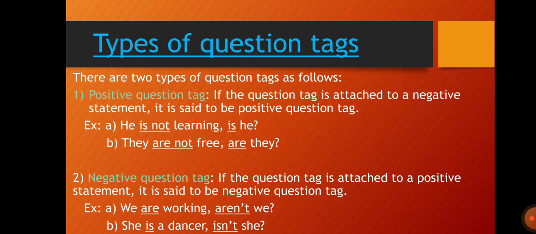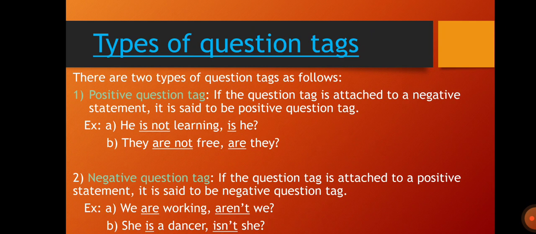Now he is not learning is a statement. Here in this statement we can say that is not is a negative modal auxiliary and we have used a positive question tag, that is he. Is not is a negative auxiliary verb and is he is a positive question tag which is added.